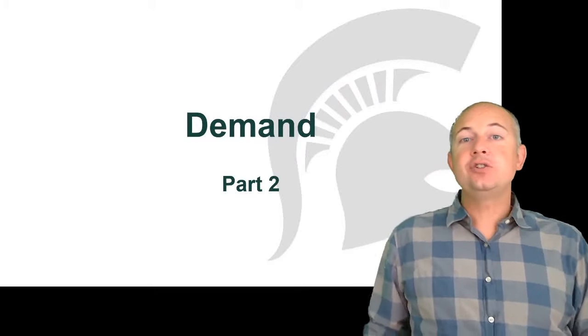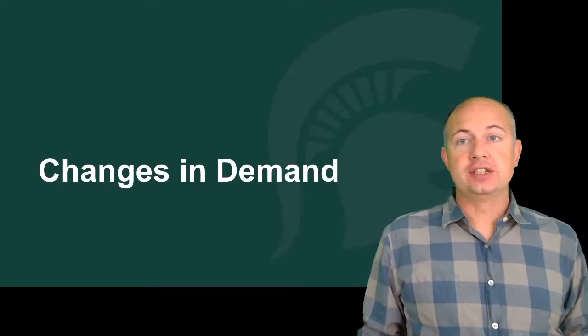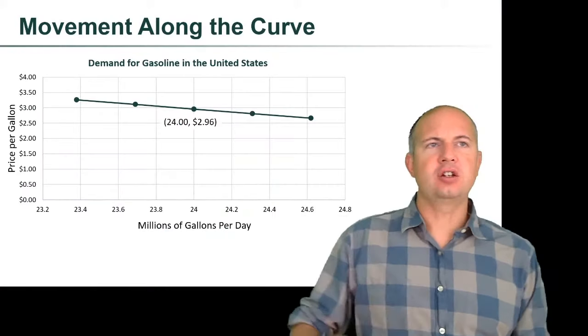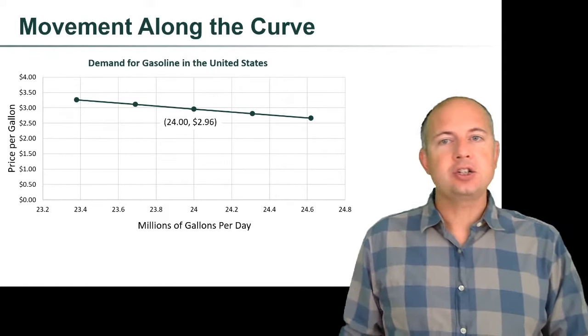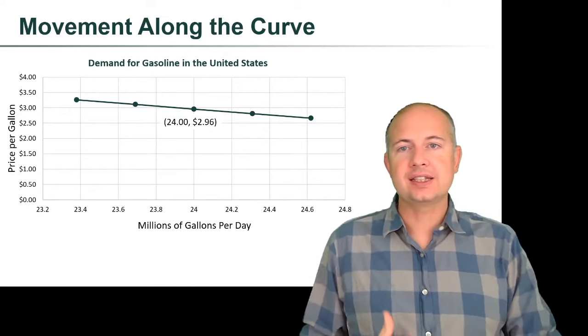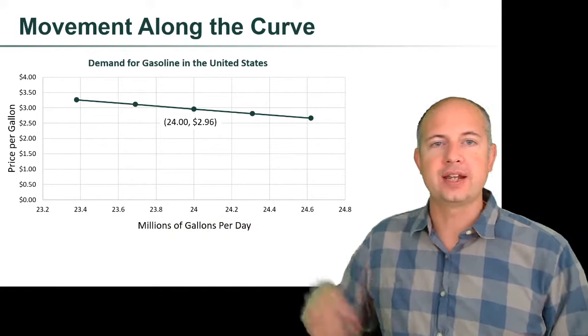We are going to continue to discuss demand. Today, what we're going to think about are changes in demand. So this right here is something like we saw last class, where we looked at demand for gasoline in the United States. And I told you that when the price of gasoline was $2.96, there were 24 million gallons of gasoline per day demanded.